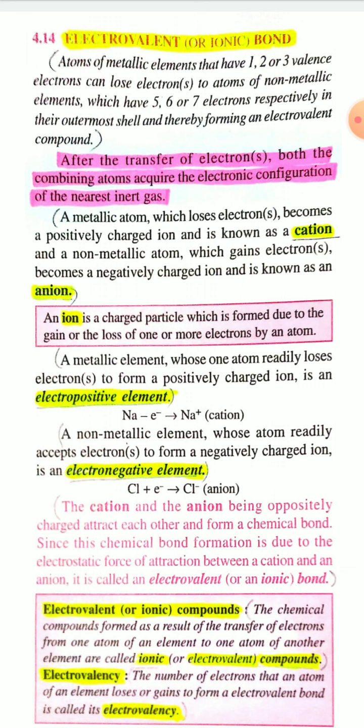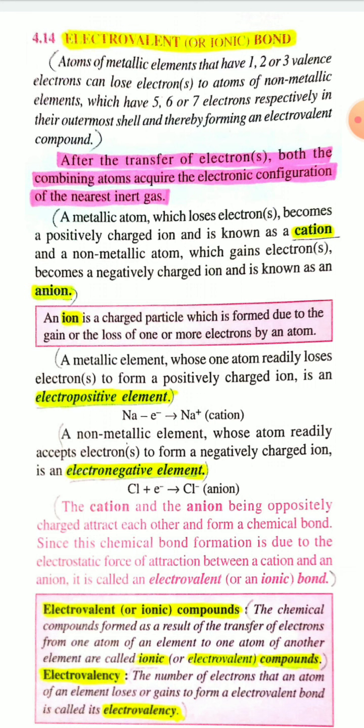So an electrovalent compound is formed between a metallic atom and a non-metallic atom. And I have told that generally metals have 1, 2 or 3 valence electrons, while non-metals generally have 5, 6 or 7 valence electrons.